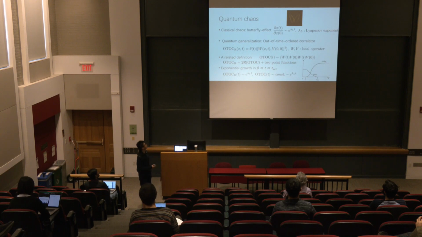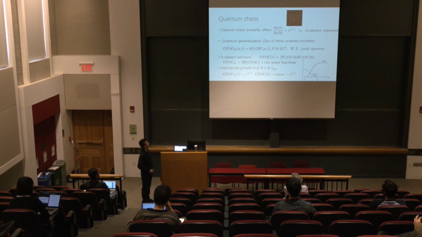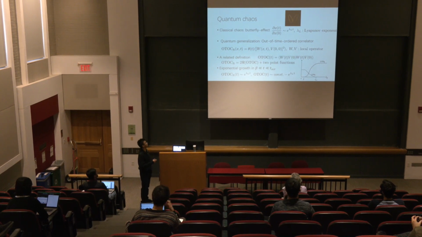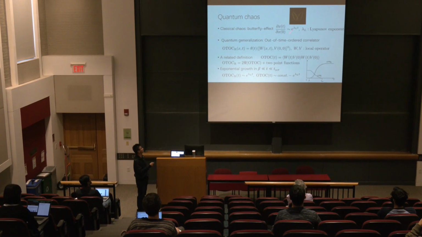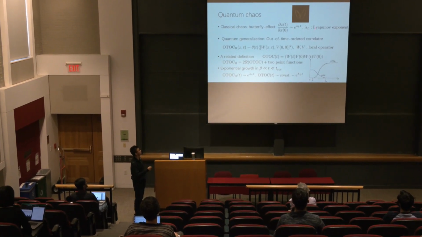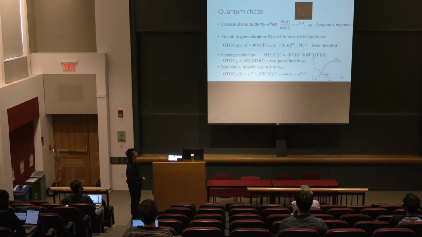So let's do a short introduction of quantum chaos. Quantum chaos has its classical origin, which is called the butterfly effect. It basically means that if you perturb your initial condition a little bit, the error you get at later time actually scales exponentially with time. And this exponent is defined as the Lyapunov exponent.